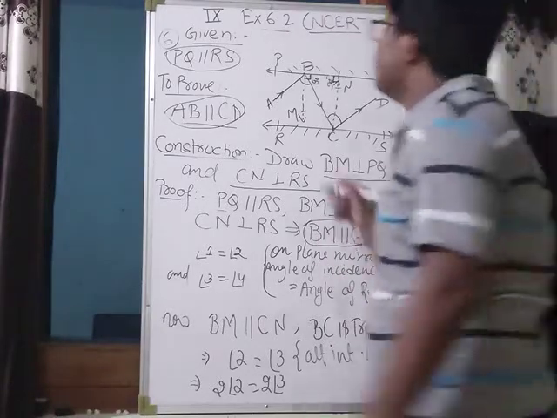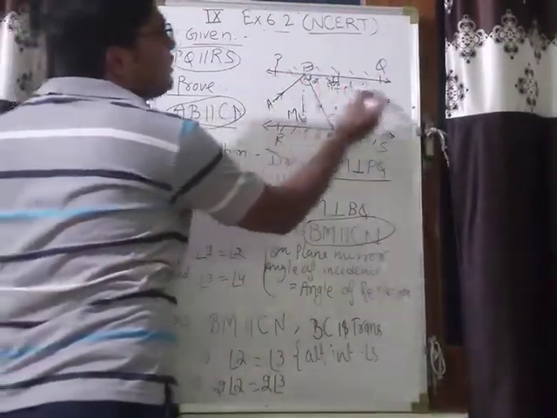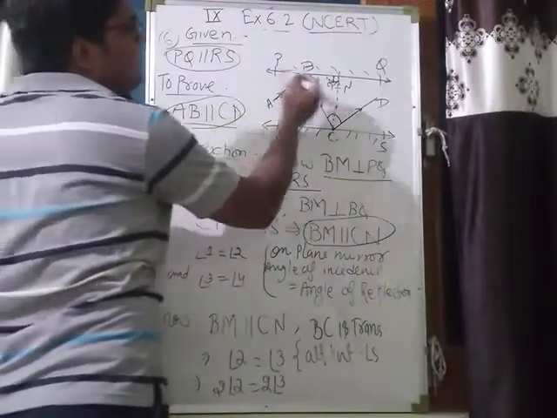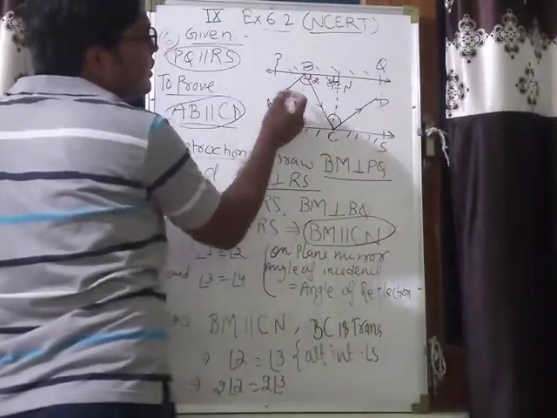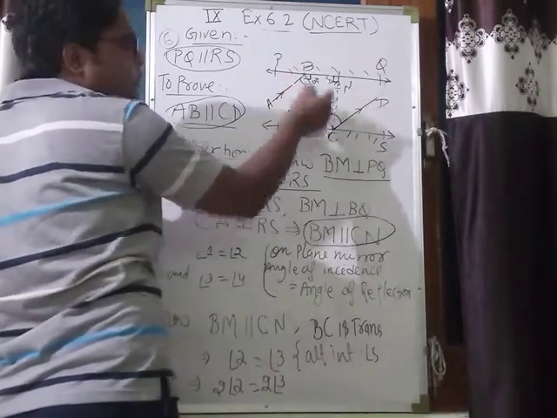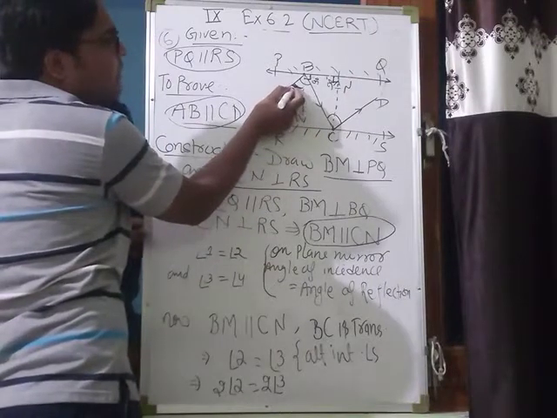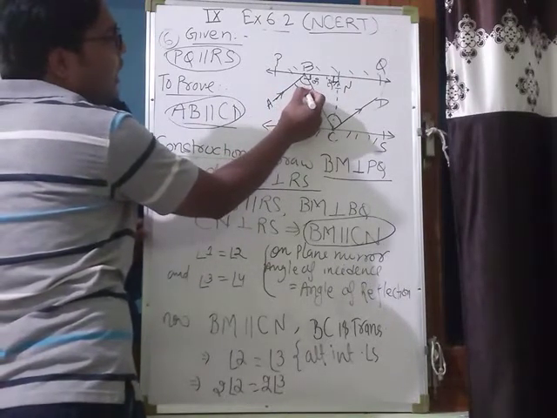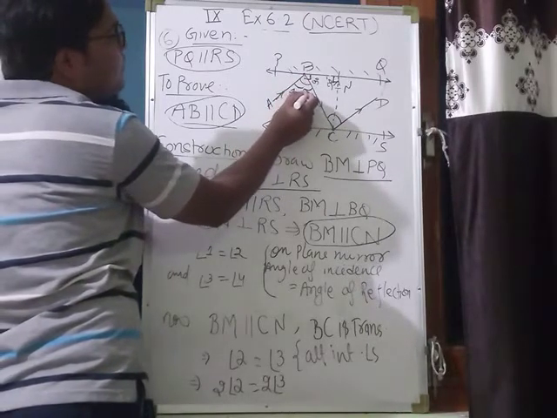Now see, BM is perpendicular to PQ, and the ray AB is the incident ray which reflects on the plane mirror PQ in the direction C. Clearly this angle and this angle are the angle of incidence and the angle of reflection.